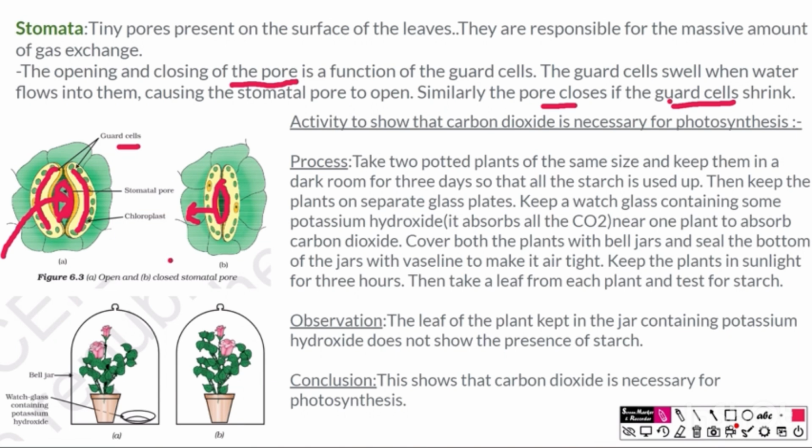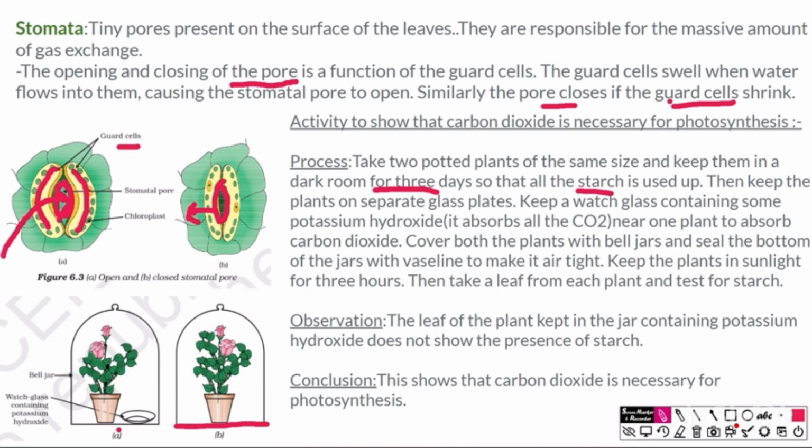Now how do we know that carbon dioxide is essential for photosynthesis, and without it the plant cannot do photosynthesis? We have taken two plants, again kept them in the dark for 3 days so that all the starch is used up. Then we have kept them separate and covered them with bell jars. We have sealed them at the bottom and kept them in sunlight. Why have we kept them in sunlight? So that photosynthesis occurs.